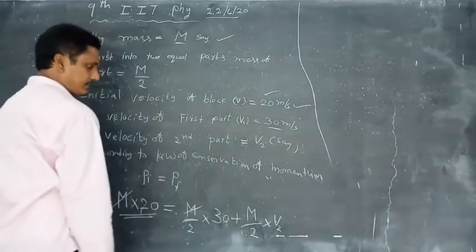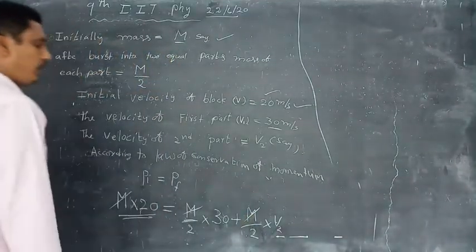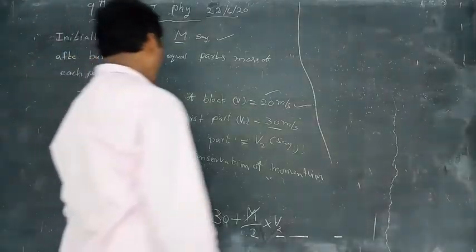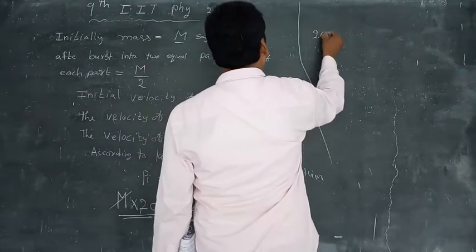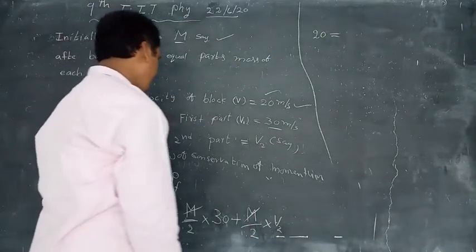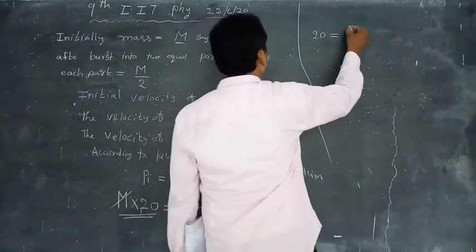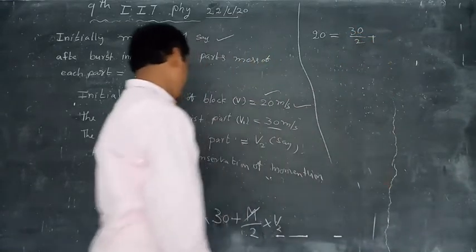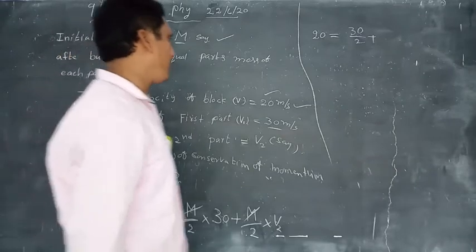M cancelled, all are common m. 20 is equal to 30 by 2 plus v2 by 2.